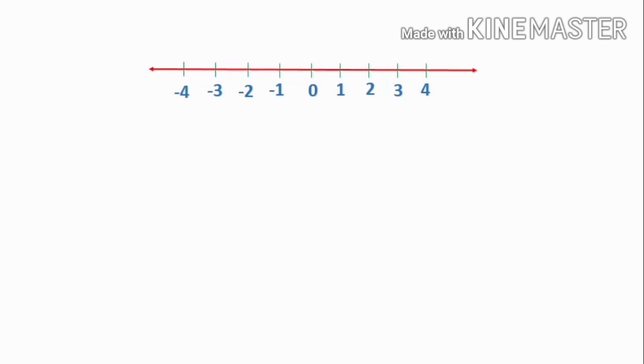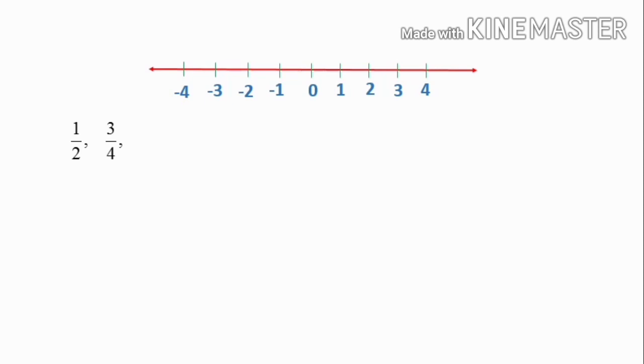For example, consider the number 1/2. When we divide, we get 0.5. The position of 0.5 is between 0 and 1. The middle of 0 and 1 is 0.5, that is the position of 1/2. Next, if we consider 3/4, it is almost 0.75. That is also in between 0 and 1, just close to 1.